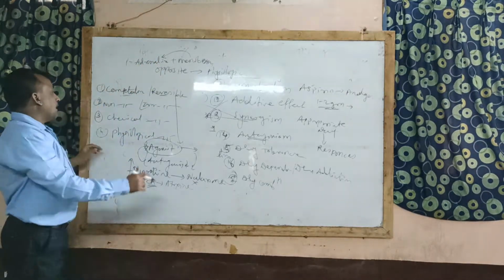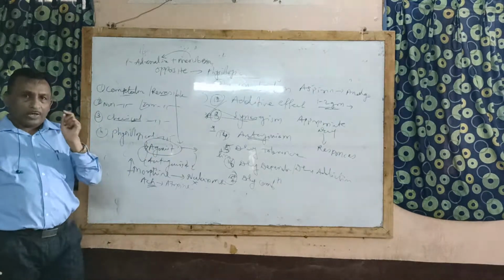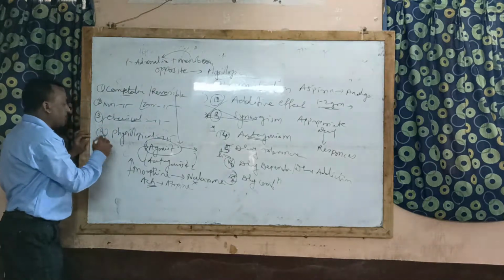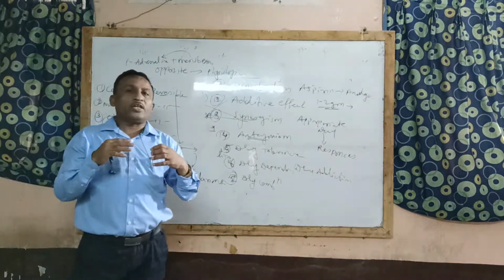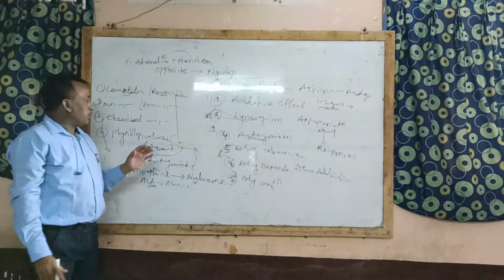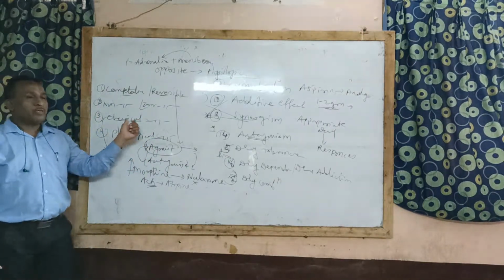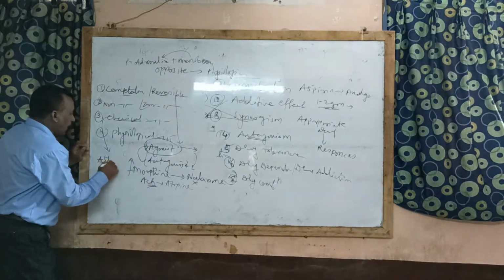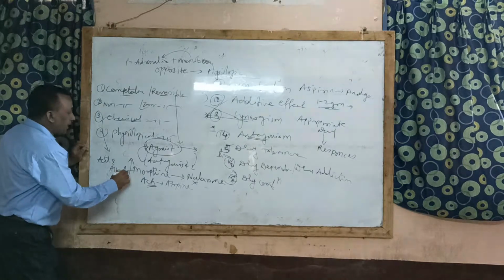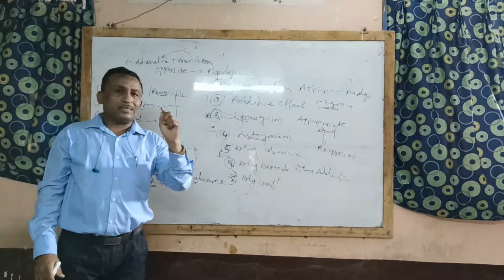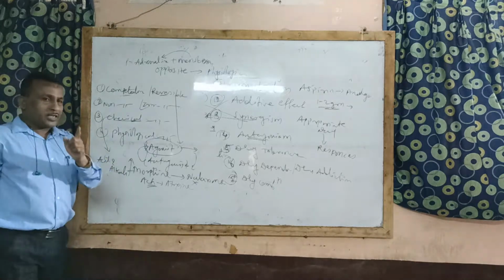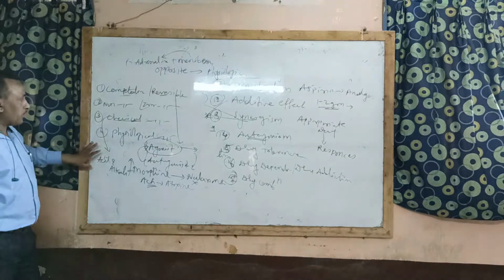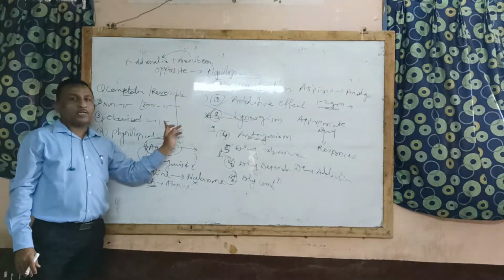Then third type, that is chemical antagonism. Here the opposite action of these two drugs takes place because of the chemical interaction between the chemical nature of the drugs. It neutralizes the effect. That phenomenon is called as chemical antagonism. For example, acid and alkali drugs. This acid and alkali act by the chemical antagonism mechanism. आपण हायपर ऍसिडिटी मध्ये अल्कलाइझर एजंट देतो. Now these alkalizing agents block the action of acid. Means what? Neutralizes the effect. That phenomenon is called as chemical antagonism.